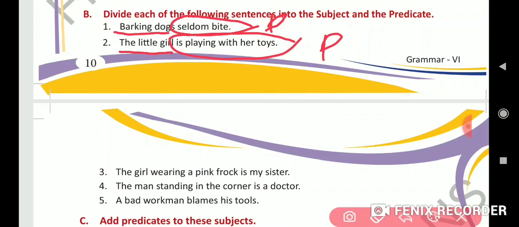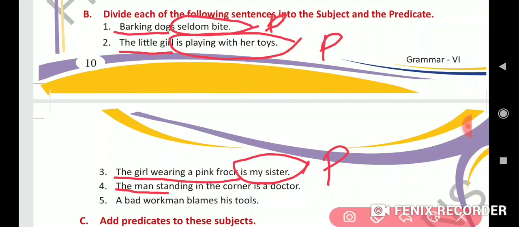Next, the girl wearing a pink frock is my sister. So what is the subject here? The girl wearing a pink frock. And what she is? She is my sister. Is my sister is predicate. Next, the man standing in the corner is a doctor.